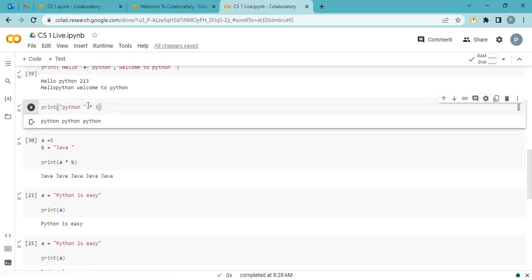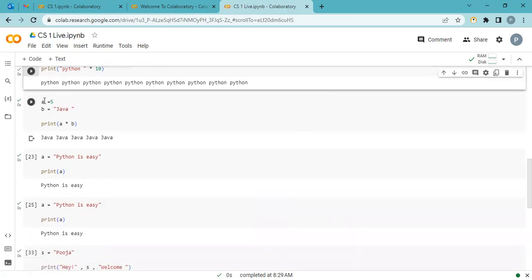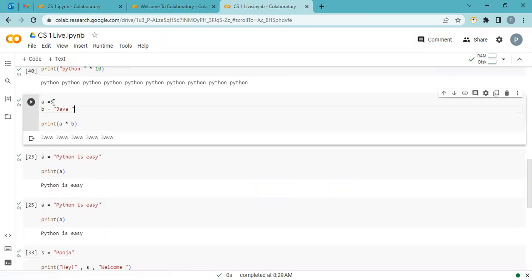Again, most important, if I want to print Python 10 times, then no need to write Python 10 times. I just multiply by 10 and it prints Python 10 times. The same thing we do with variables. My first variable value is 5, my next variable value is Java, and I say A multiply B. So what happened? A is 5, B means Java, so it prints Java 5 times.